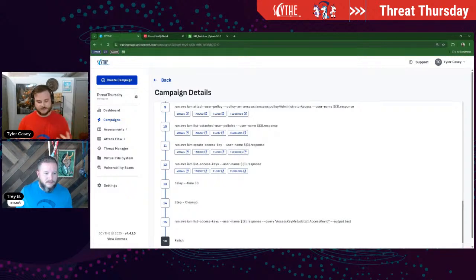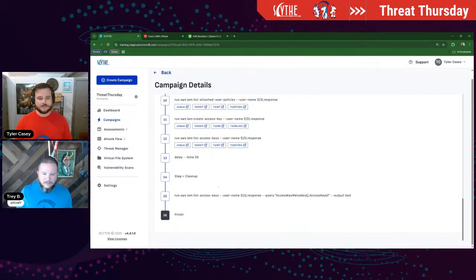We're going to list the access key. From that point, we'll be able to just simply copy and paste it out of there, throw it in any AWS config file on any machine, and then be able to authenticate as that user from whatever endpoint we're on. And then last step here, this is a part of the cleanup step where it's agreeing what the access key is, so it's able to delete the account afterwards.